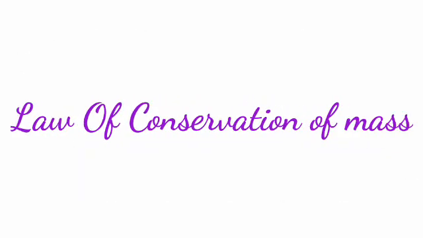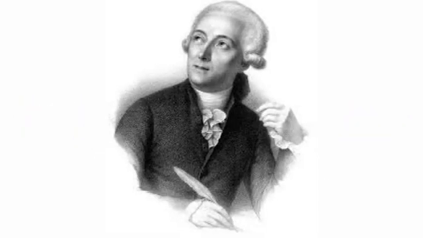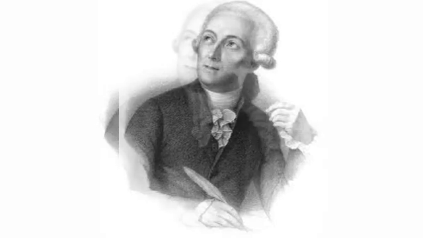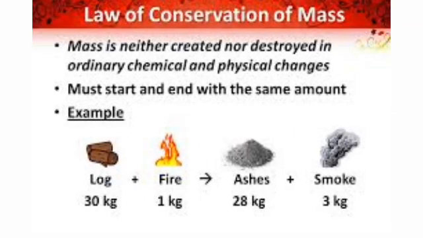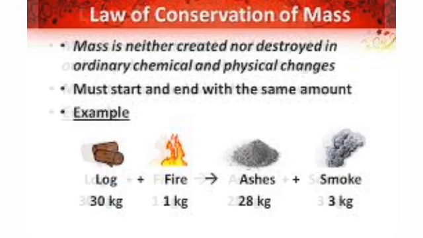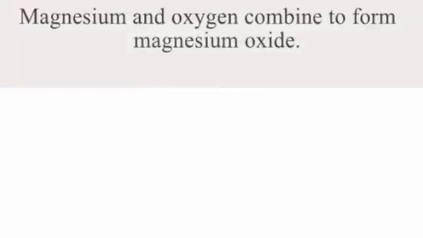So, first, the law of conservation of mass. This law was proposed by French chemist Antoine Lavoisier in 1789. According to this law, the mass of the substances produced in a chemical reaction is always equal to the mass of the reacting substances. So, the law of conservation of mass states that mass can neither be created nor destroyed in a chemical reaction. Let us now consider an example.